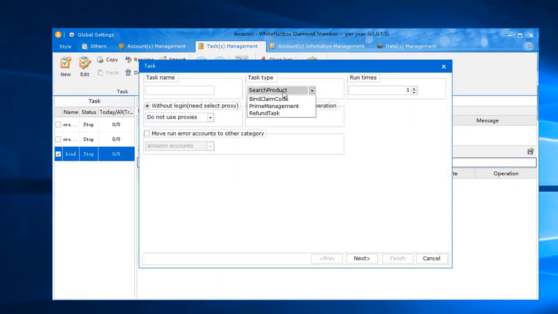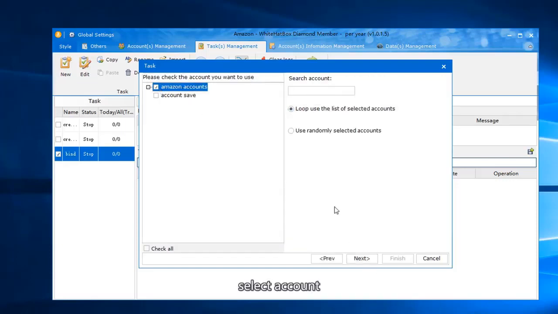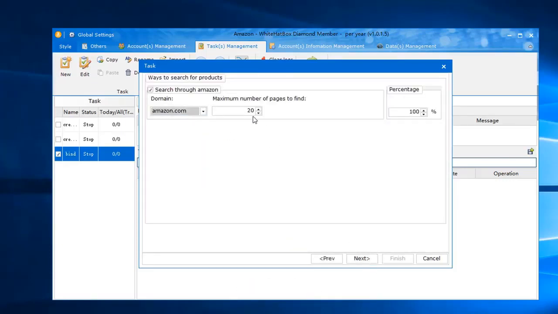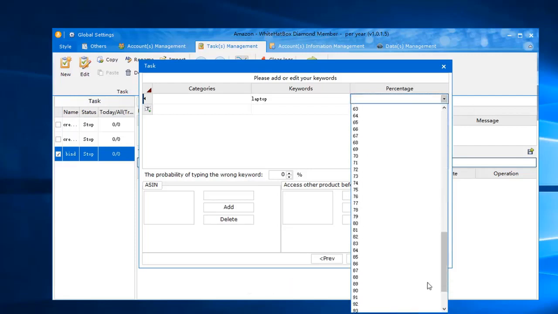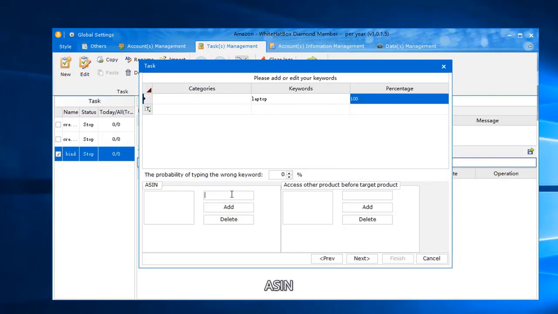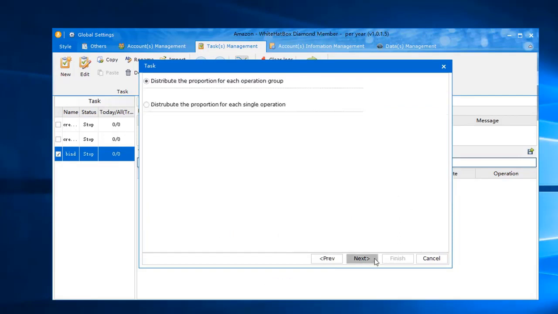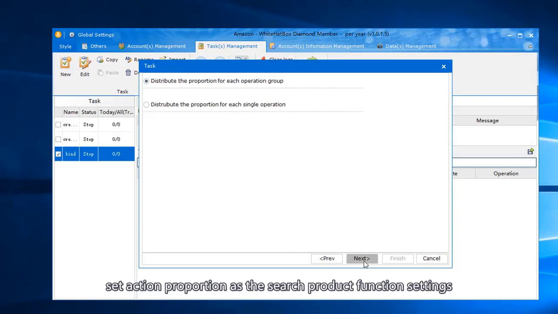How to search for ads. Input task name. Select account. Select website. Set the maximum search page number. Input keyword. Proportion. ASIN. Set the action proportion as in the search product function settings.